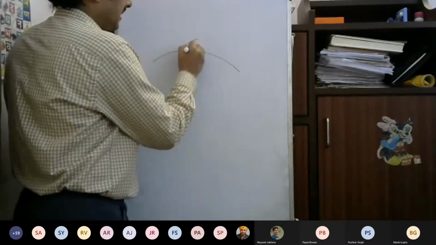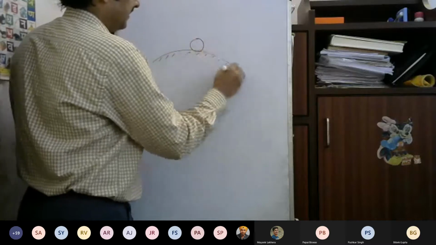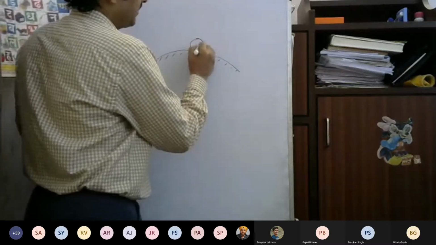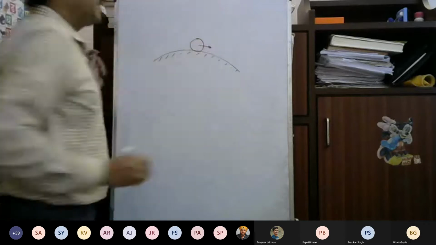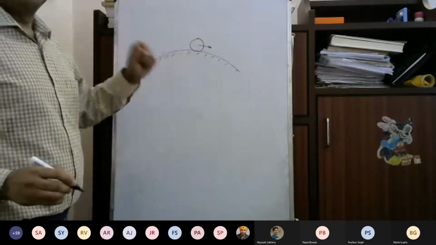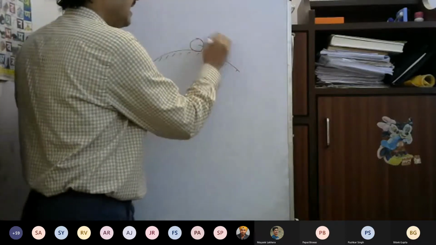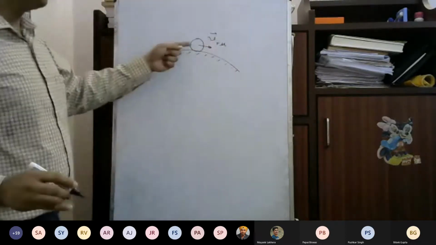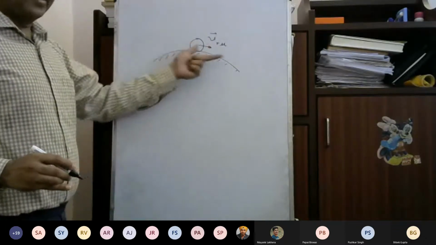Okay. Suppose I have a surface and this body is moving with a relative motion. Let us say v relative, and this relative motion has a direction tangential to the surface.